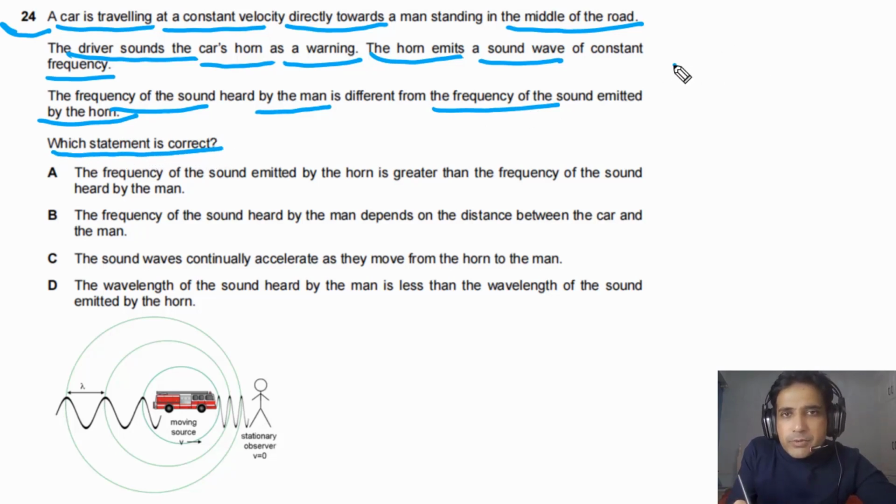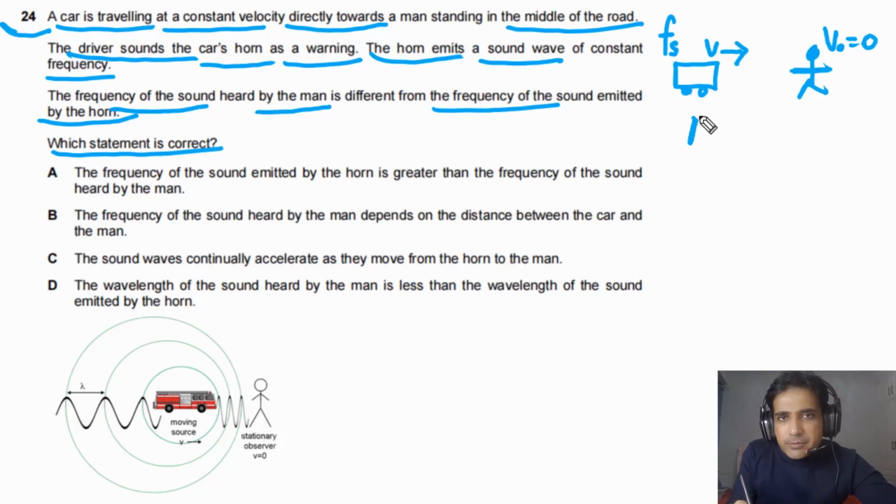First of all, let's try to sketch. Imagine that this is the car and this car is moving to the right with constant velocity, and this car produces sound with certain frequency fs, and there is a person who is standing right in front of the car. Let's say this observer is at rest, meaning the person is not moving.